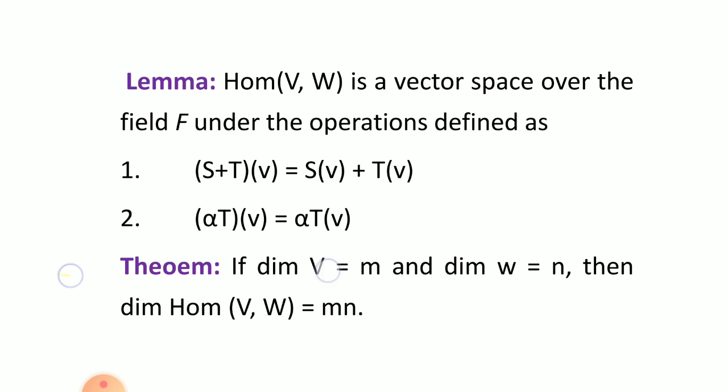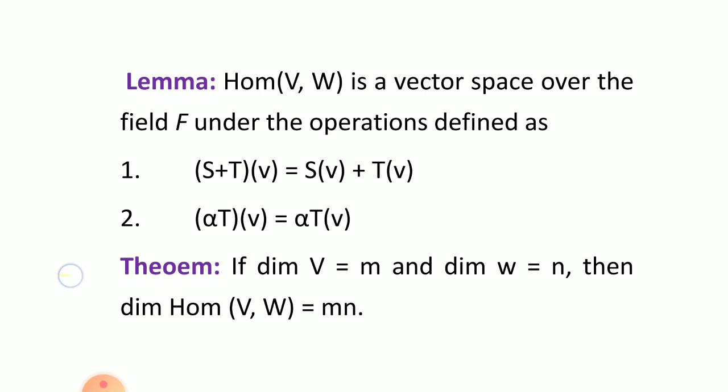If dimension of V is equal to m, dimension of W is equal to n, then dimension of Hom(V,W) is equal to m into n. That means dimension of Hom(V,W) is equal to dimension of V into dimension of W. This is a formula. Remember?